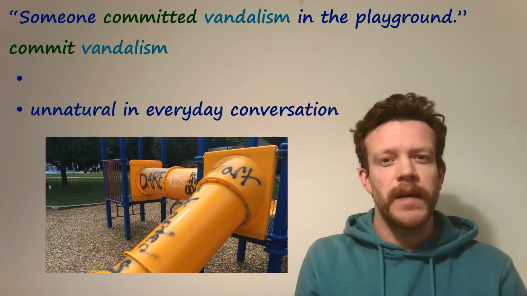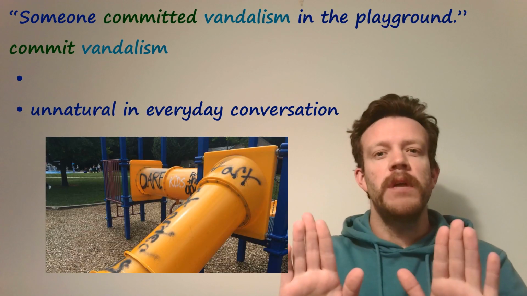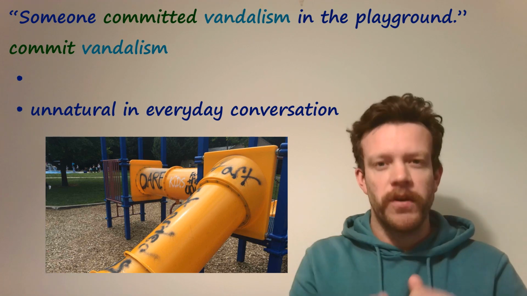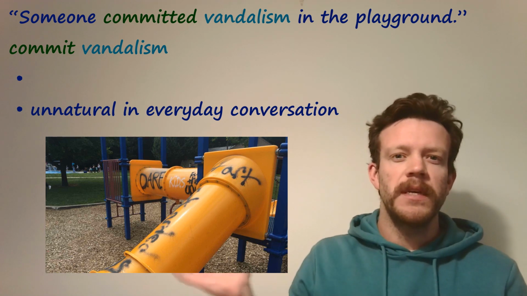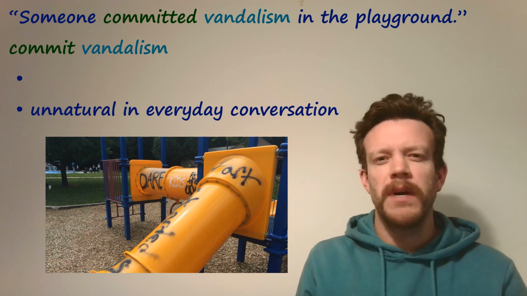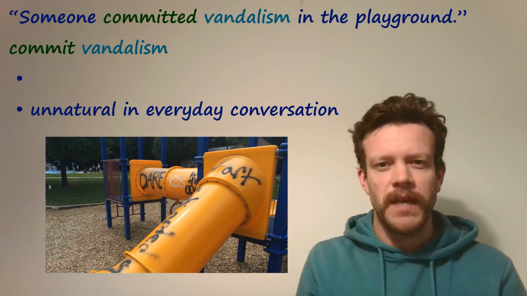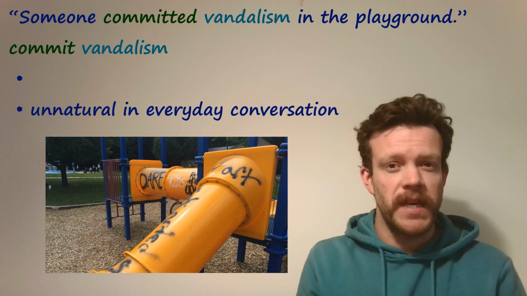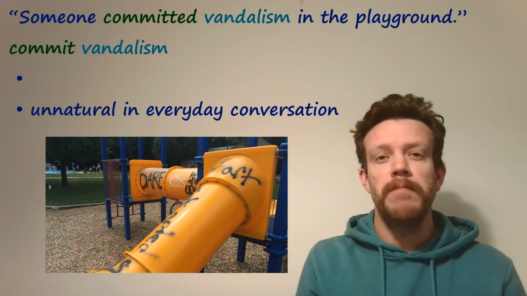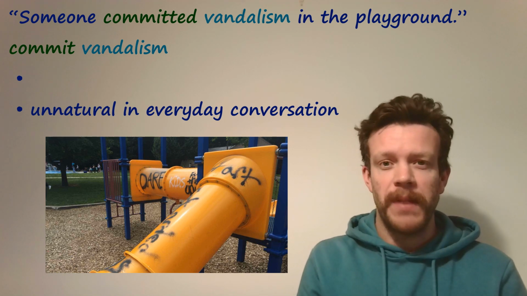So hopefully that's useful for you. Obviously, there's going to be more language there, but I think it's a good overview. Let's now go back to that collocation, commit a crime or commit a specific crime. Just look at this sentence here and think why this might be a bit of an unnatural thing to say in everyday conversation. Someone committed vandalism in the playground.